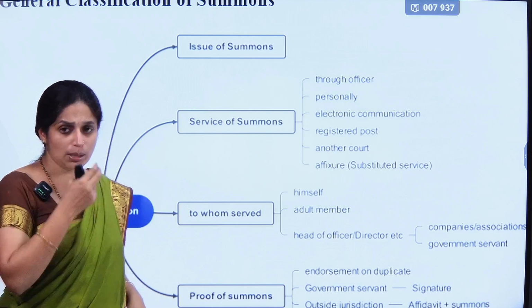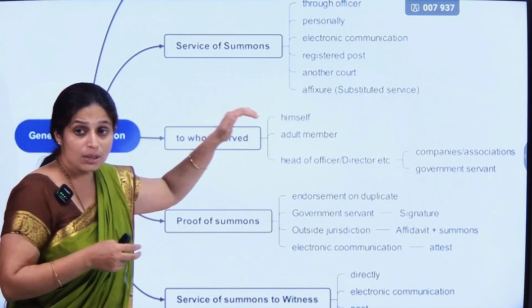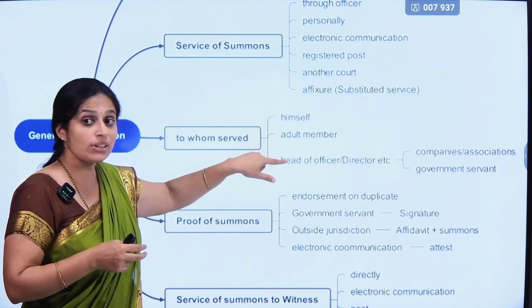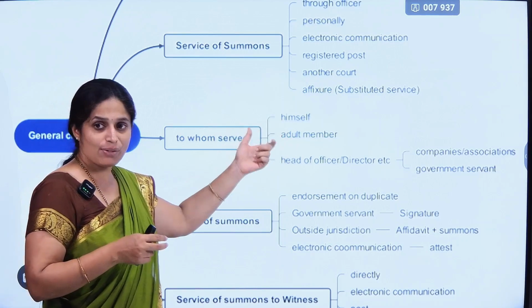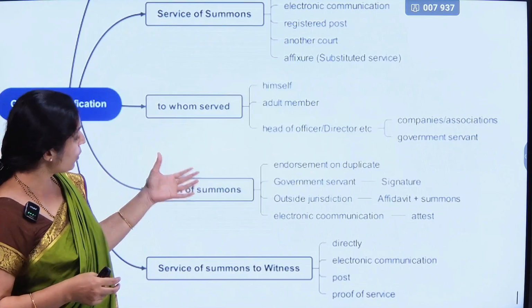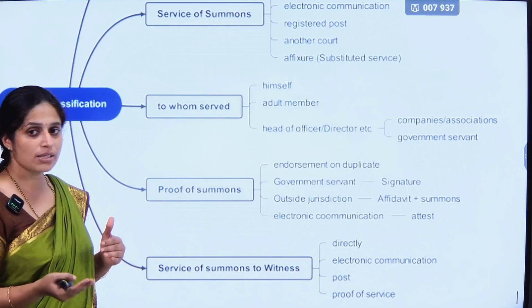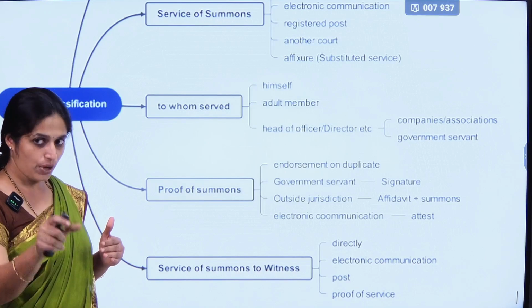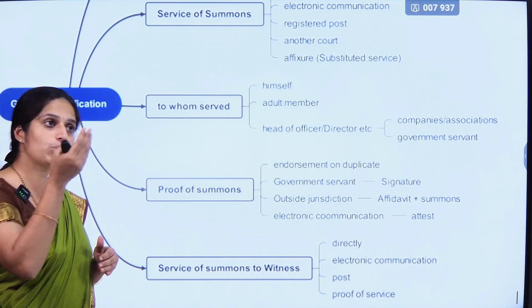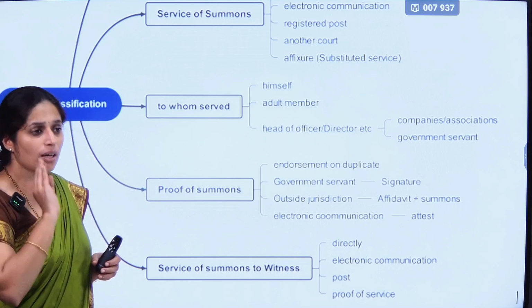The entire summons, what does it contain, like to whom it could be served, can it be served to an adult member or can it be served to an adult male member. Earlier it was adult male member, but now they have changed and made it adult member. Okay, then how could be the proof of summons, how should it be when you serve the summons, and to whom. If you have served to that particular person only, then how do you show it to the court, how do you show it to the magistrate that I have served the summons.